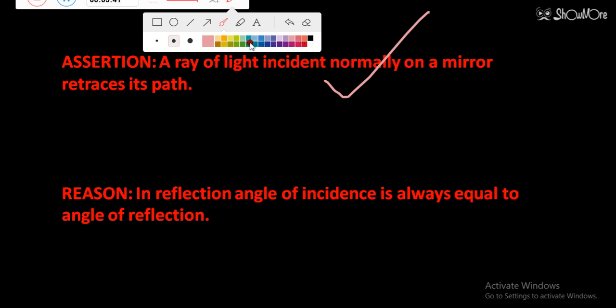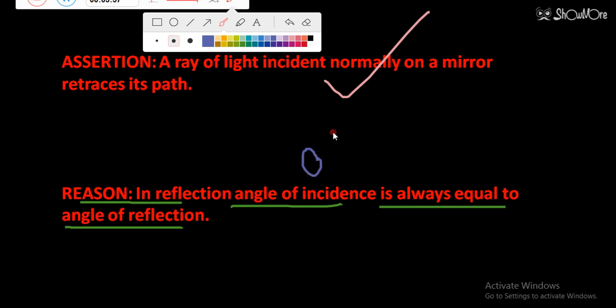Now see what he is saying in the reason. In the reason he is saying, in reflection, angle of incidence is always equal to angle of reflection. Yes, obviously. Why is the ray retracing its path? Because it is incident at 0 degree and it is also reflected at 0 degree, because the angle of incidence is equal to the angle of reflection. That's why the ray will retrace its path.